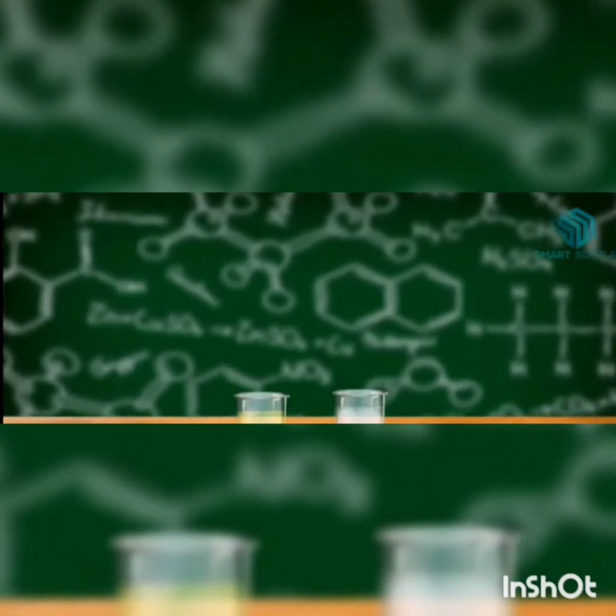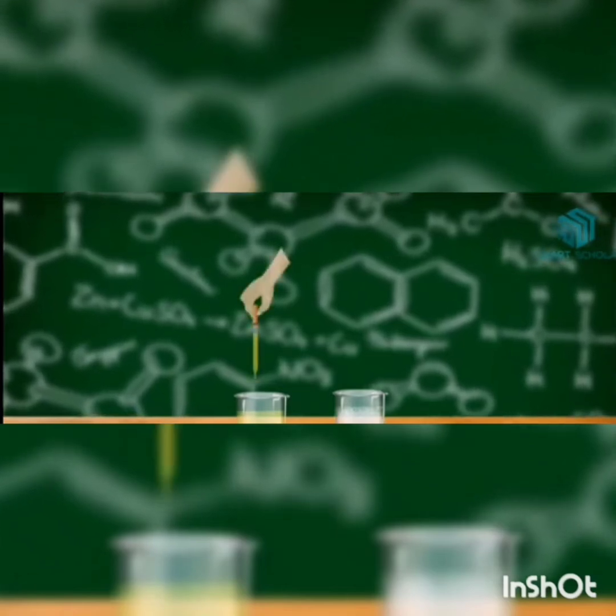Here we can see, take a sample of lemon juice which is acidic and a soap solution which is basic, and add a few drops of turmeric to each solution. After a few seconds, we observe the change in color.